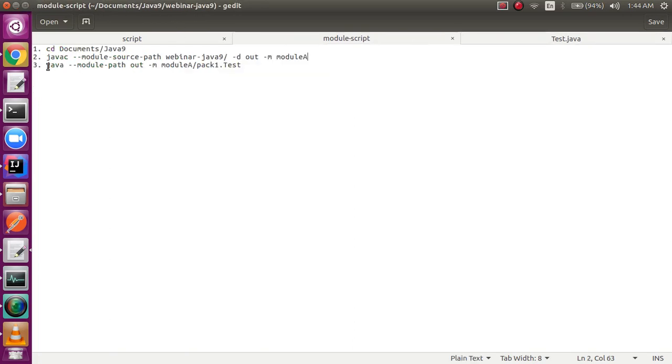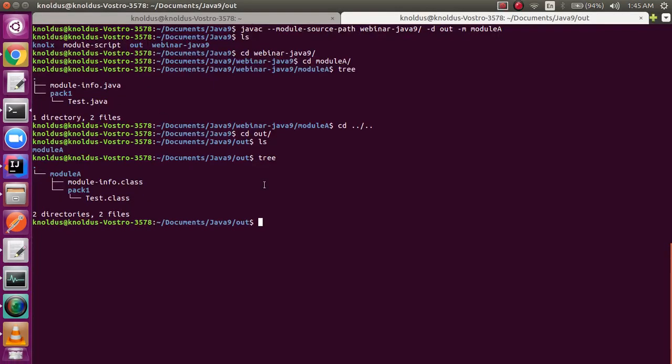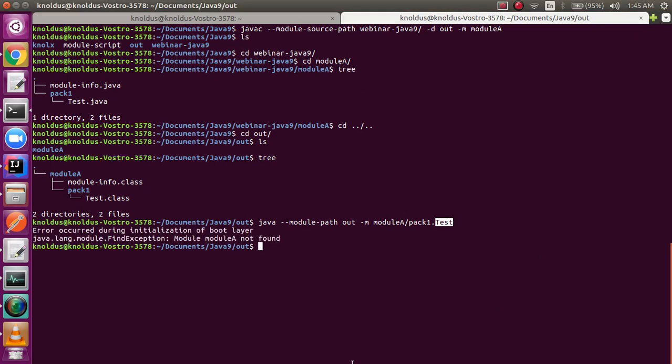Using the command to run my Java code. Now what does this command mean? Java is the command which is used to run our Java code. Module path, now the module path will be out because that is the compiled code, and then my module's name and the class, the package, and then the class which I want to run.